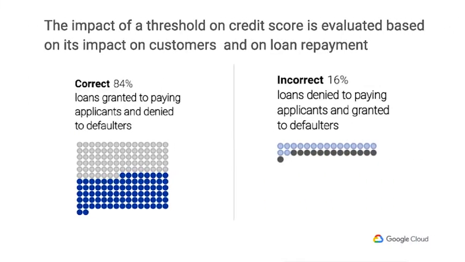One goal might be to maximize the number of correct decisions, as you can see in this diagram. On the left, the dark blue dots represent loans that were granted and paid back, and the light gray dots represent loans that were denied because they would default. All of these dots represent correct predictions. Now on the right, you have the light blue dots, which represent loans that were granted and defaulted, and dark gray dots representing loans that were denied to people that would have actually paid them off. These dots represent incorrect predictions.